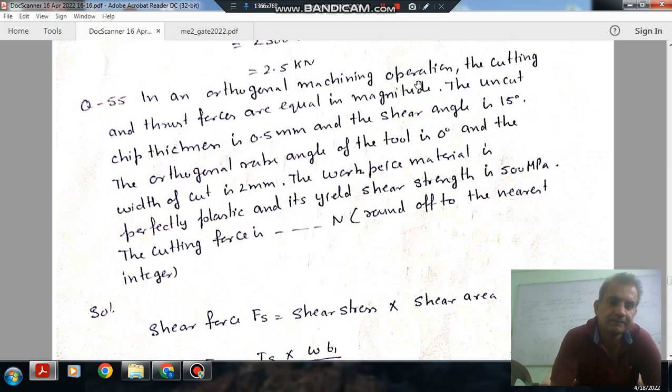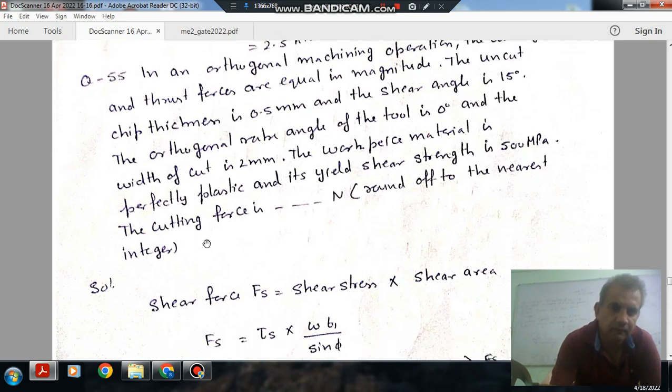Question number 55 is, in an orthogonal machining operation, the cutting and thrust forces are equal in magnitude. The uncut chip thickness is 0.5 mm and shear angle is 15 degree. The orthogonal rake angle of the tool is 0 degree and width of cut is 2 mm. The workpiece material is perfectly plastic and its yield shear strength is 500 MPa. The cutting force is dash Newton, round off to the nearest integer.